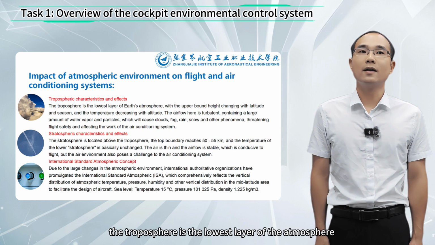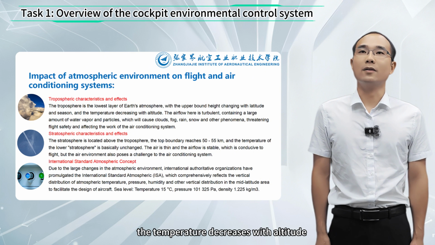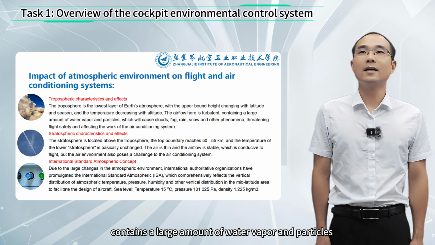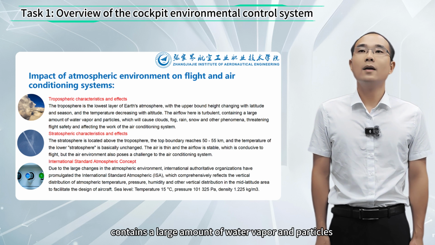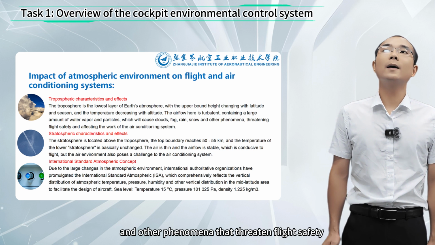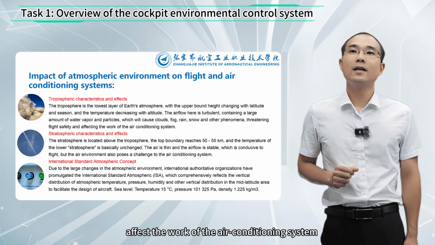The troposphere is the lowest layer of the atmosphere. The temperature decreases with altitude. The airflow disturbs violently, contains a large amount of water vapor and particles, and is prone to cloud, fog, rain, snow, and other phenomena that threaten flight safety and also affect the work of the air conditioning system.